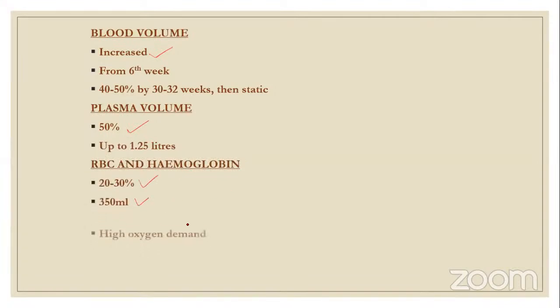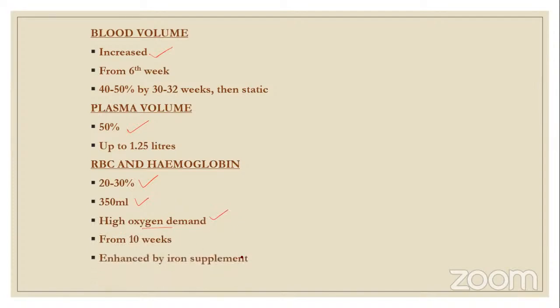350 ml is increased. And why does it increase? Because there is high oxygen demand from the fetus end. And from 10 weeks, this rise starts. It is also enhanced by the iron supplements which are prescribed to pregnant women. But there is hemodilution. Even though RBC and hemoglobin increase, there is hemodilution. And why? It is because the plasma volume is more compared to HB, hemoglobin percent.